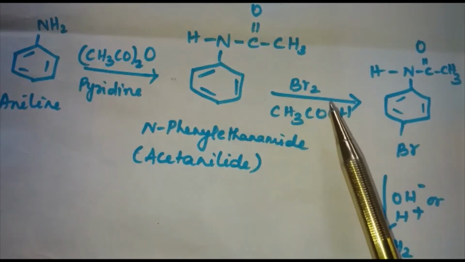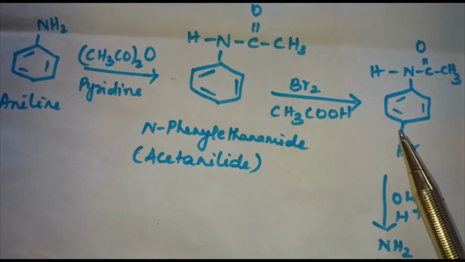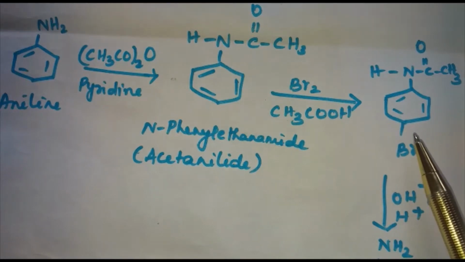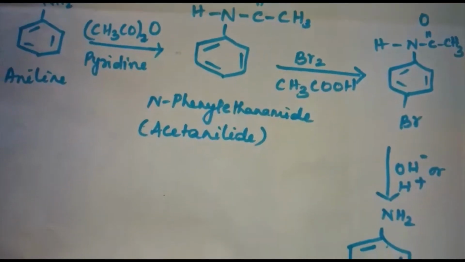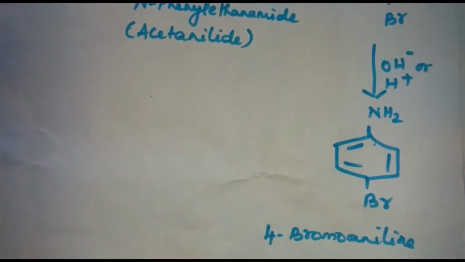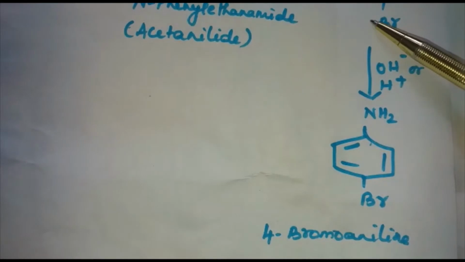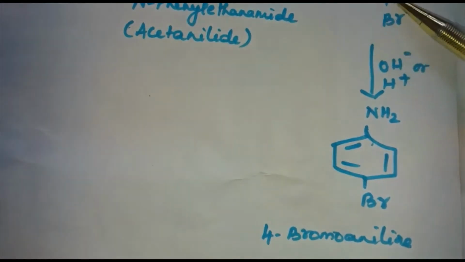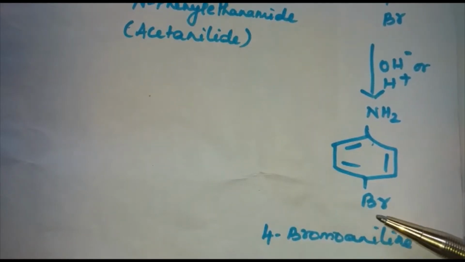Here it is bromination. So, bromine in acetic acid, the Br gets attached to the para position, the desired substitution, followed by hydrolysis of the substituted amide to the substituted amine, that is 4-bromoaniline.